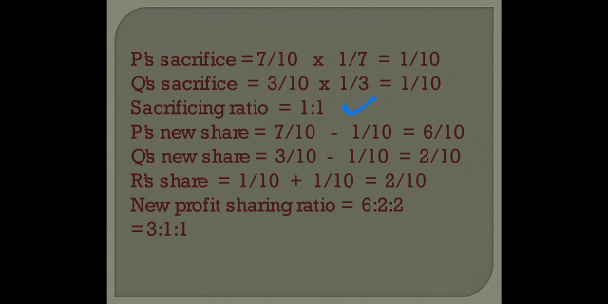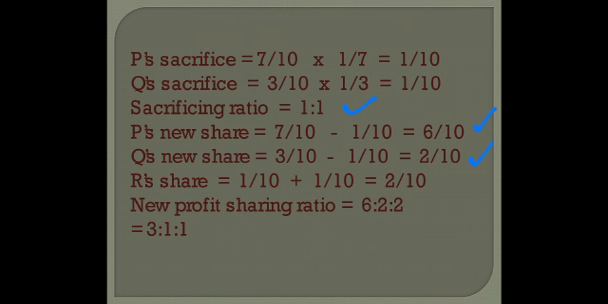Now P's new share. How will we be finding the new share? Simple, as we did in the previous case. Old share minus the sacrifice. His old share was 7 by 10 minus his sacrifice 1 by 10. So his new share is 6 by 10. Q's new share. His old share 3 by 10 minus his sacrifice 1 by 10. So his new share is 2 by 10.